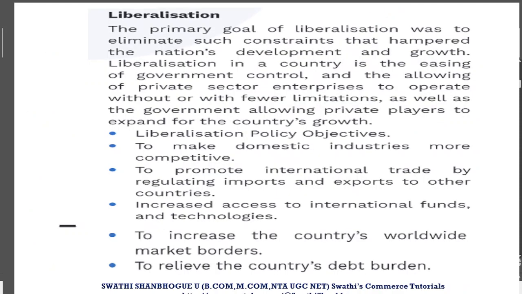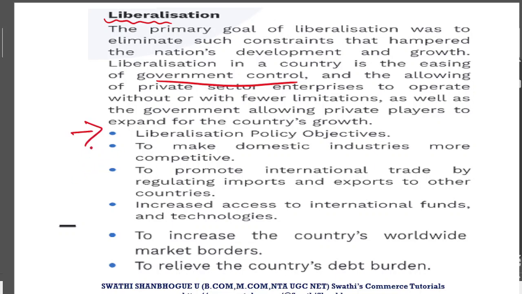So now let us understand these in detail. First, I said liberalization means that something is liberalized. Now, what is being liberalized? The rules and restrictions which were majorly in the way of the private sectors or maybe the public sectors in order to take part in business activities. They couldn't take part because there were major obstacles in their way, and when the government removed all these restrictions which were acting as obstacles for them, it paved the way for them to take part more freely and more actively in the business or trade activities.